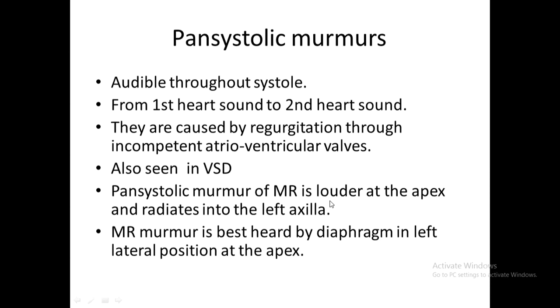If the anterior leaflet is the problem and the jet is going backwards, then the murmur can be heard in the interscapular region also. So that is the indication of the MR murmur and its radiation. In contrast, the aortic stenotic murmur is not a pansystolic murmur, it is an ejection systolic murmur, diamond-shaped, and it will radiate toward the neck. So the radiation is in the direction of the turbulence.